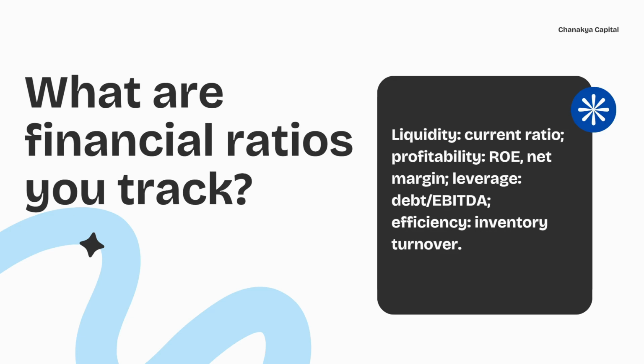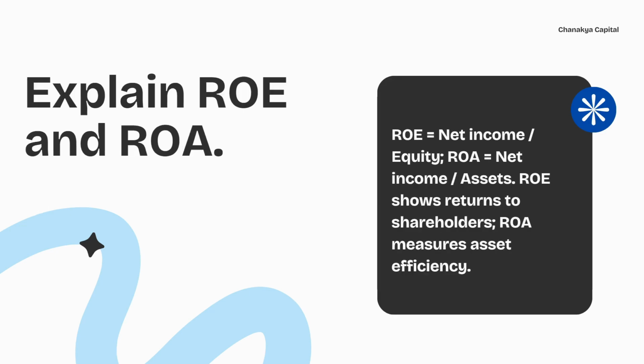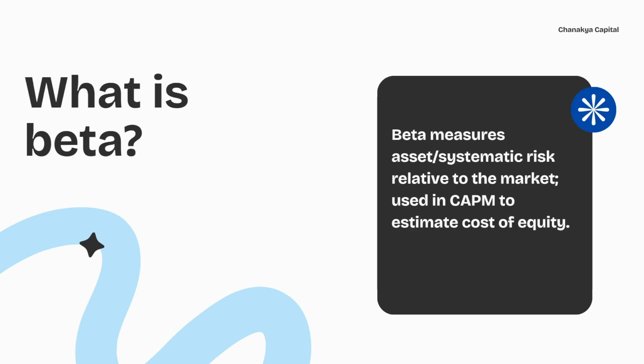What financial ratios do you track? Liquidity, current ratio; profitability, ROE, net margin; leverage, debt to EBITDA; efficiency, inventory turnover. Explain ROE and ROA. ROE is net income divided by equity. ROA is net income divided by assets. ROE shows return to shareholders. ROA measures asset efficiency.